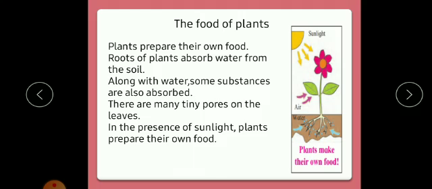As we discussed in our previous lessons, plants too are living things. So, plants too need food. But plants prepare their own food. Plants cannot move from place to place in search of food. So, from where do you think they get their food? Children,